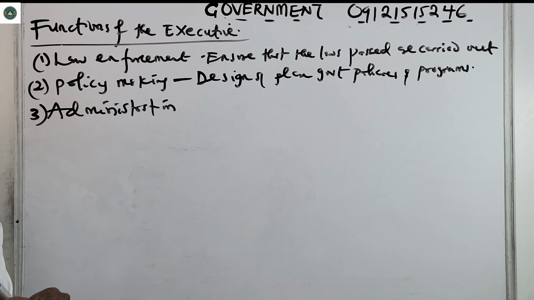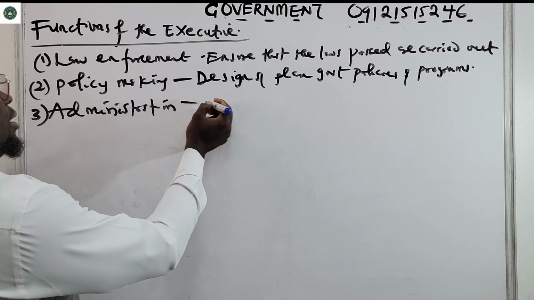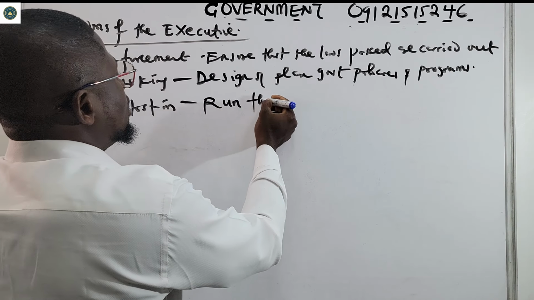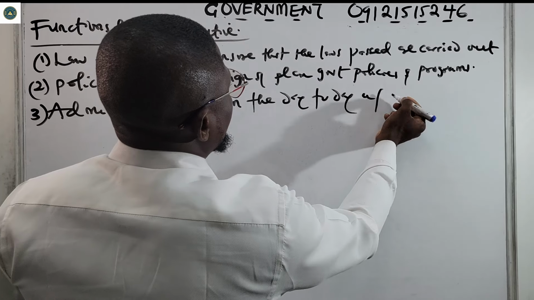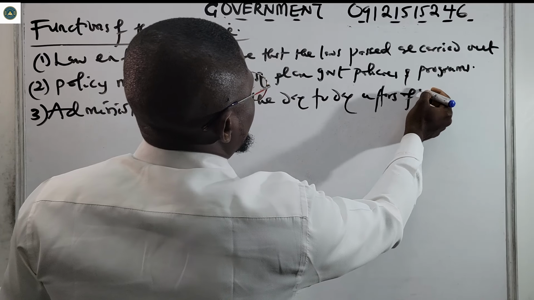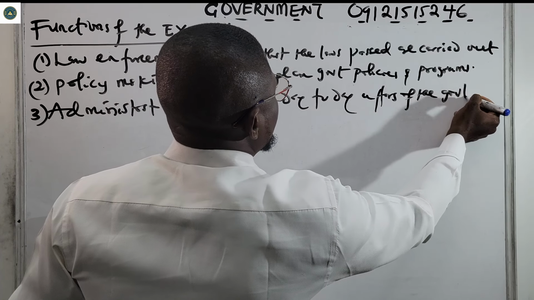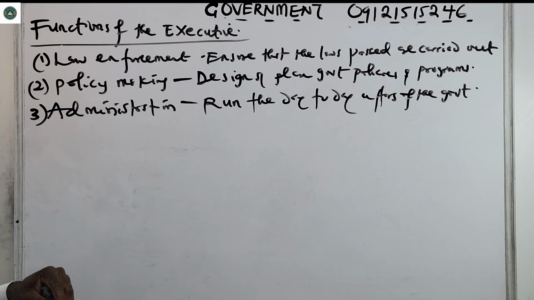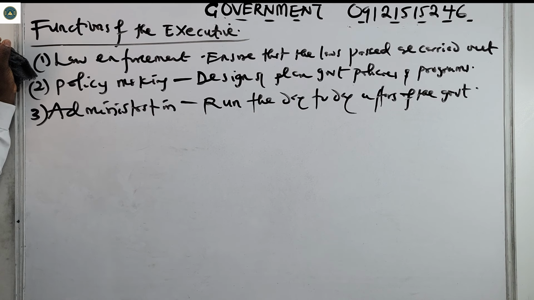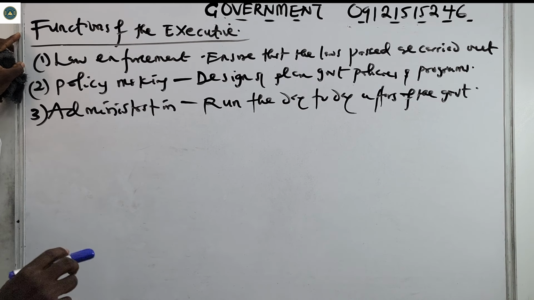So administration, they run the day-to-day affairs of the government. All the departments, all the agencies, all the ministries, it is the function of the executive to make sure that they are working properly or optimally.